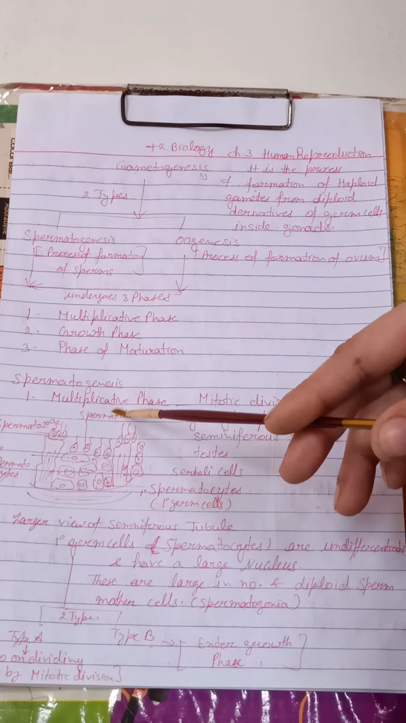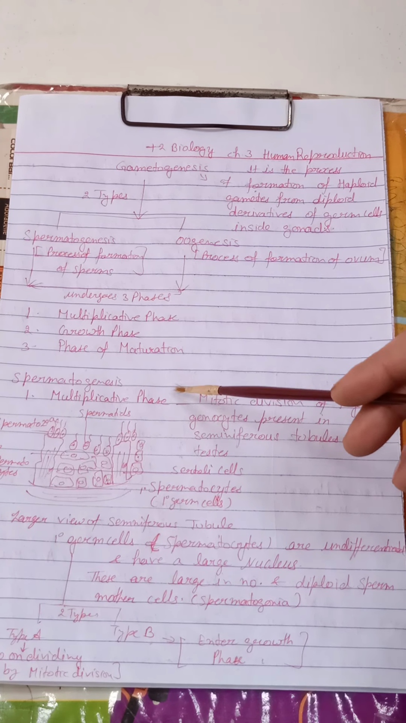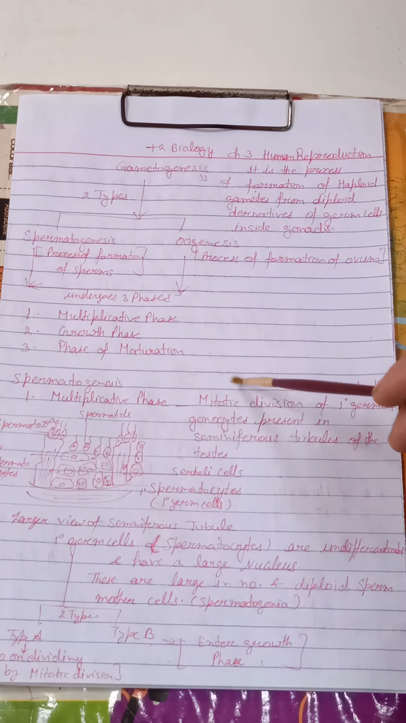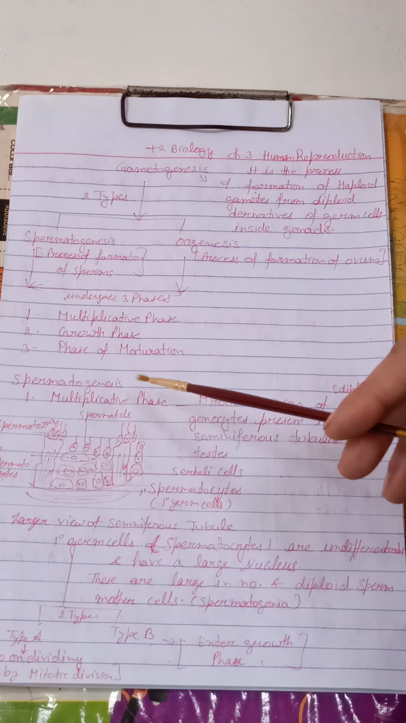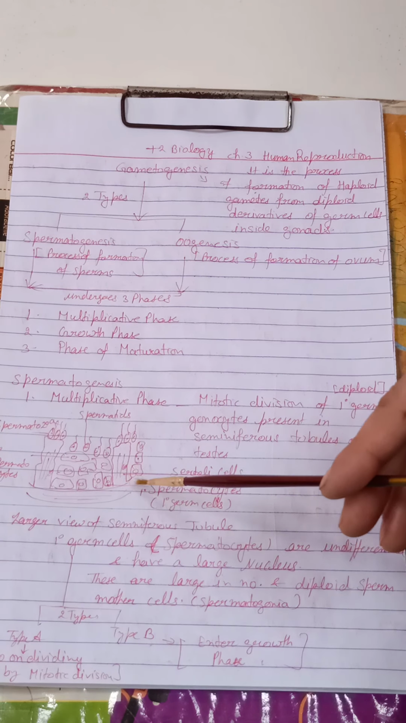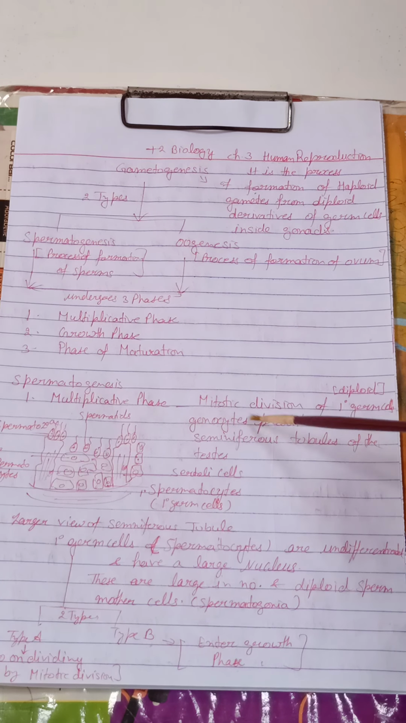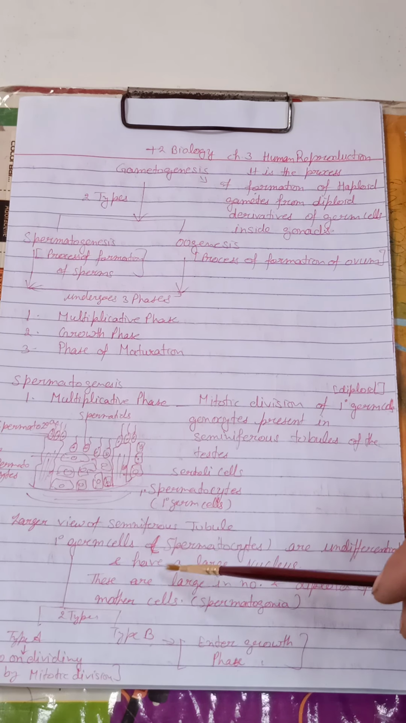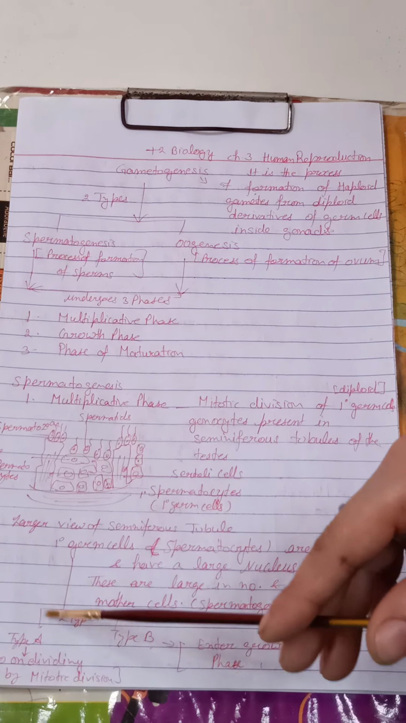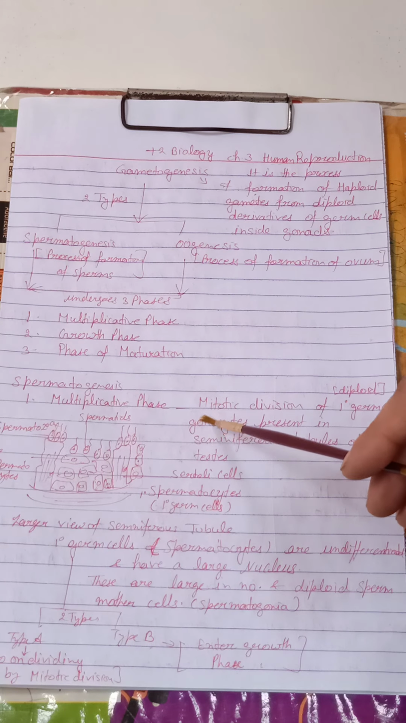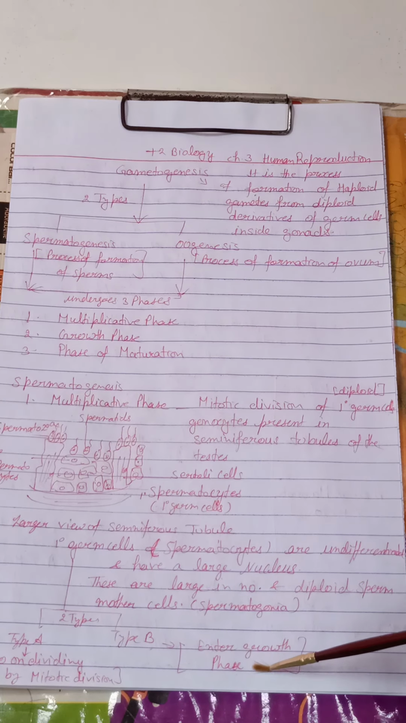Now what happens in the multiplicative phase? In the multiplicative phase, cells multiply by the division of what? Mitotic division. We know there are two types of cell division, that is meiosis and mitosis. Here in the multiplicative phase, these primary germ cells undergo mitotic division and divide continuously, and these cells are further of two types. Most cells undergo multiple mitotic divisions, and a few cells of these primary germ cells enter the growth phase.